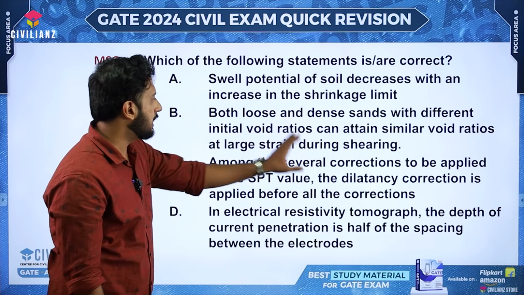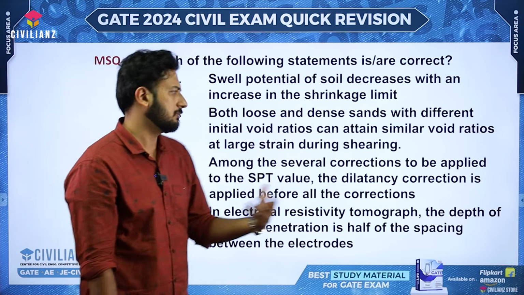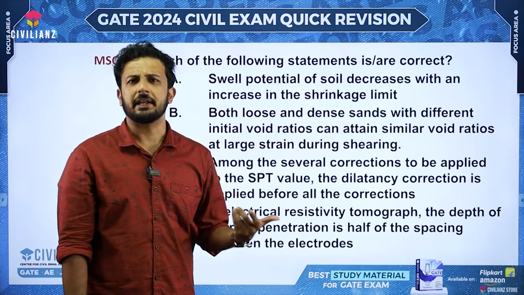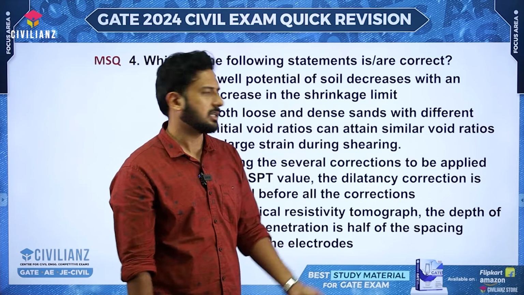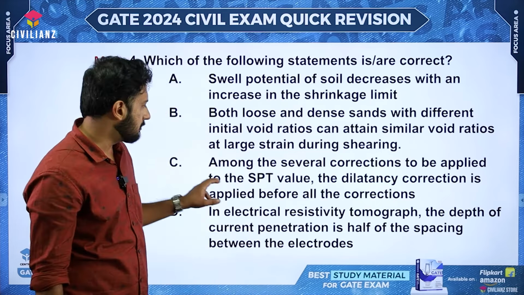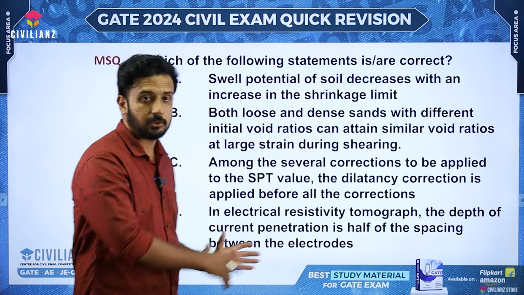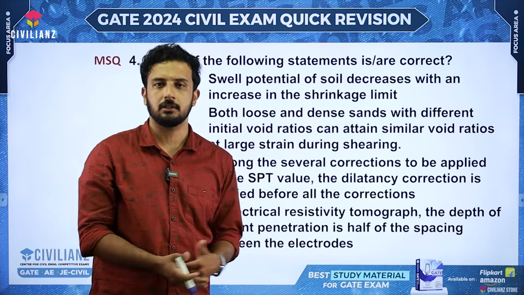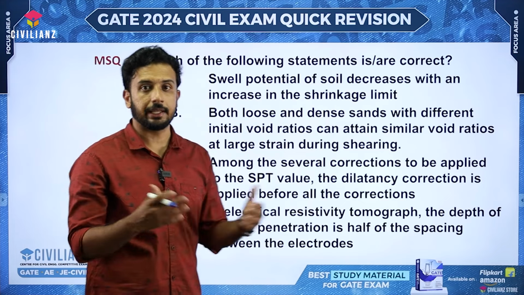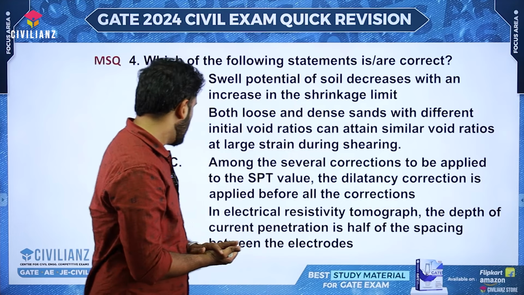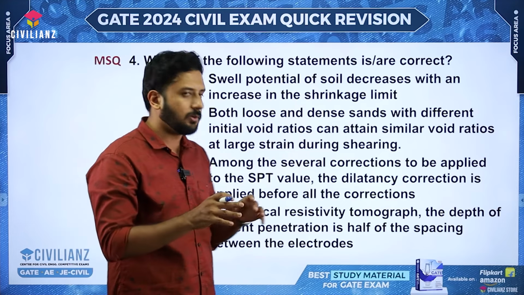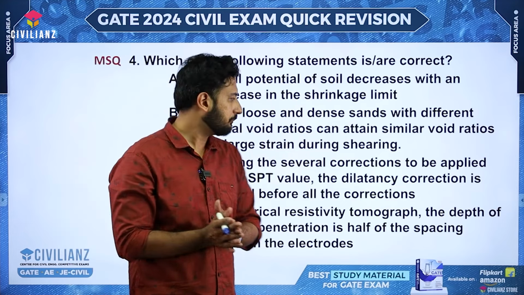Then they have asked regarding some void ratio kind of thing, which you might have studied in the shear strength chapter or consolidation chapters. Then they have given something regarding the SPT test, standard penetration test and all, which will be coming to the last portions of the geotechnical engineering subject, the overburden pressure correction, the latency correction, you know that. Then the final thing is maybe somewhat an out of the box statement.